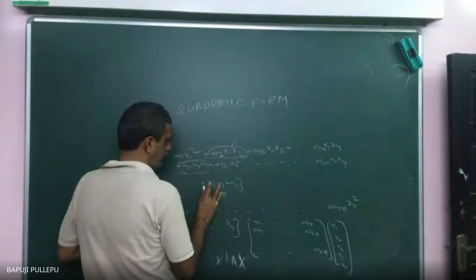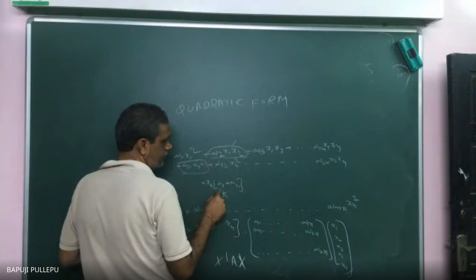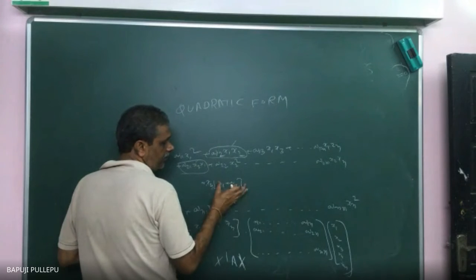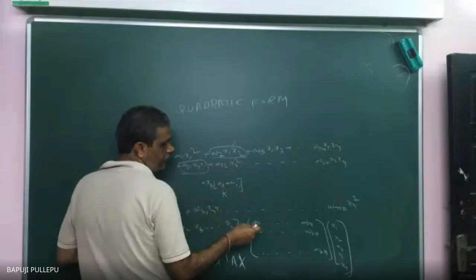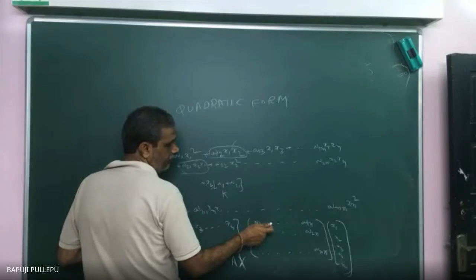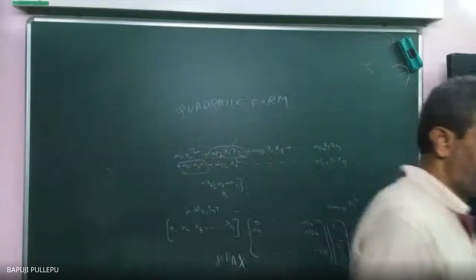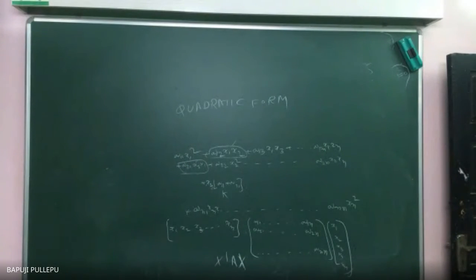If you see x1, x2, inside A12 also there, A21 also there. So that element I will take divided by 2. Both places I will adjust, half part here like this. Correct? Suppose if they give the quadratic form, I will do half. While doing the problem you will understand. Just copy down.